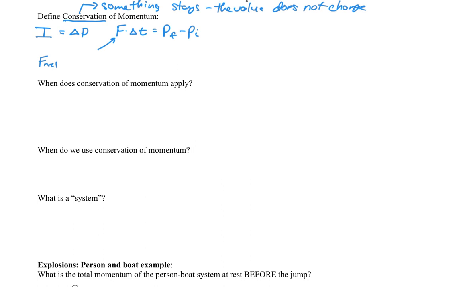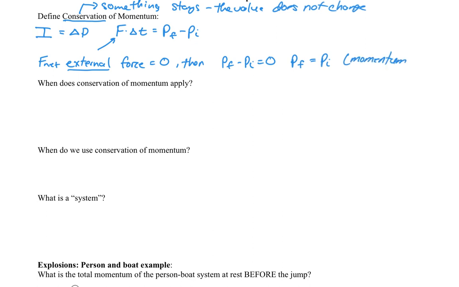So if our net external, and this word external is going to be really important, if our net external force is equal to zero, then P final minus P initial equals zero. Then our final value of momentum equals our initial value of momentum. This is the definition of conservation. So momentum is conserved. The total momentum of the system doesn't change.